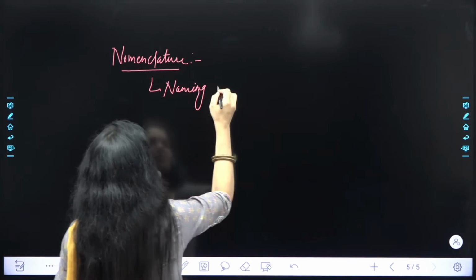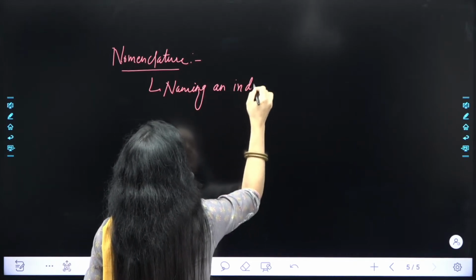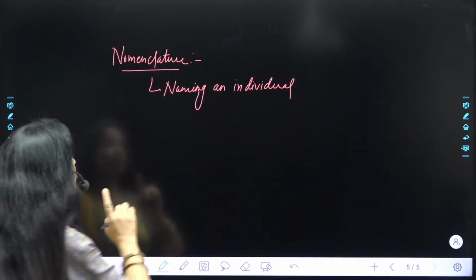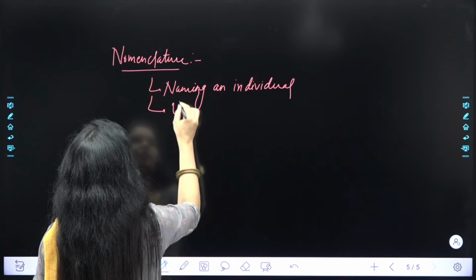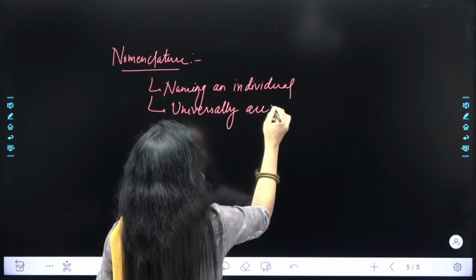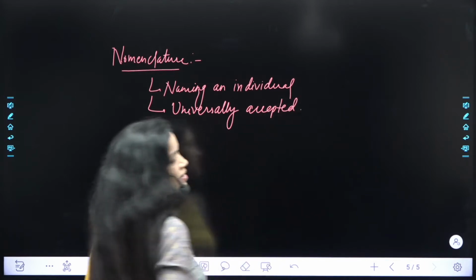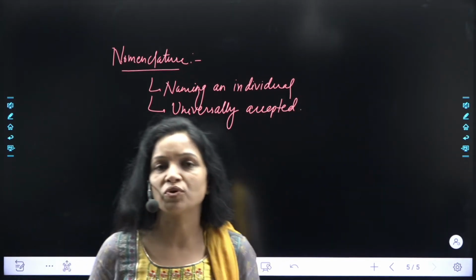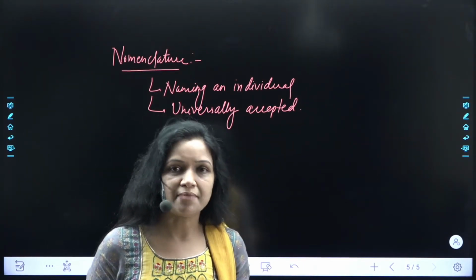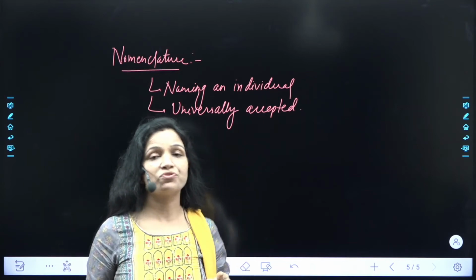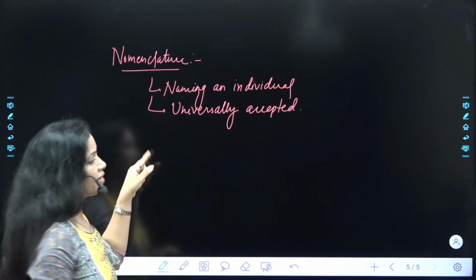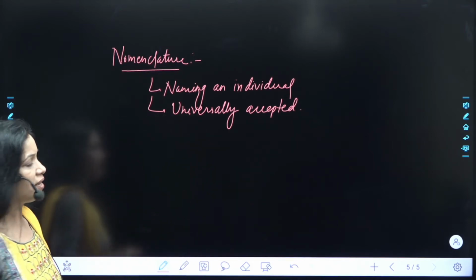So write down naming an organism or naming an individual. मतलब किसी भी individual को नाम देना. That is nomenclature. And one very important point, it should be universally accepted. है ना? अगर अपने अपना सभी नाम रखेंगे, साइंटिफिक नेम रखेंगे, फिर तो कोई फायदा ही नहीं है हमको, सब अपनी लैंग्वेज में यूज करेंगे तो. बट it should be in one name of a particular organism, scientific name of a particular organism, which is universally accepted. ठीक है? अभी I'll give you certain features जिसकी basis पे हम nomenclature करते हैं later.